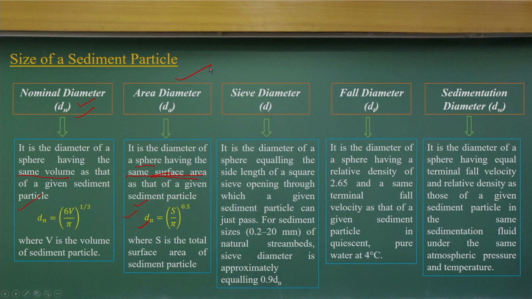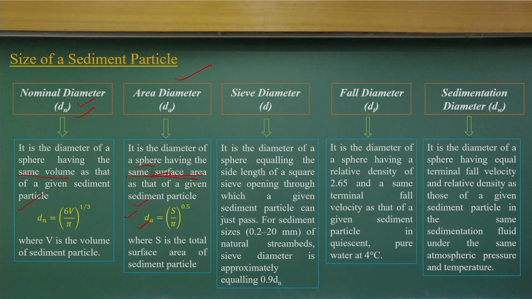Now, how do we quantify these diameters? It is not easy to take a single sediment particle to a microscope and measure it. We cannot do that for every particle. What we generally do is sieve analysis. That means we quantify in terms of sieve diameters. In a sieve, we have a square opening. So we check whether a given sediment particle can pass through that, and then we call that the sieve diameter.